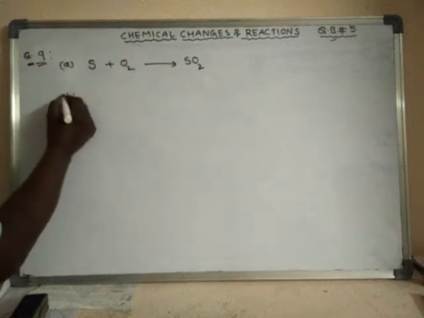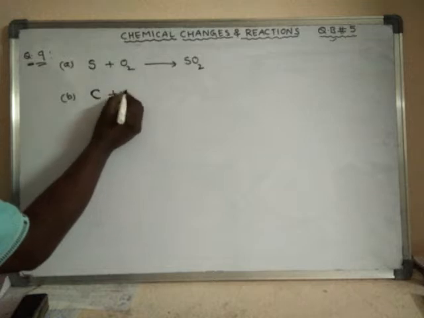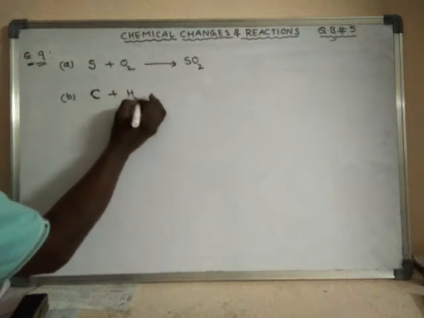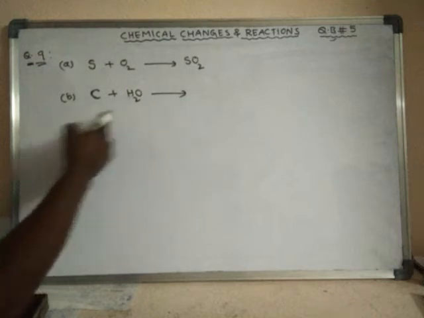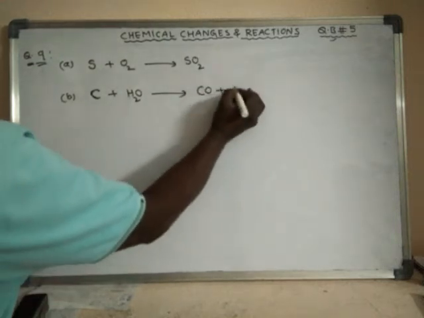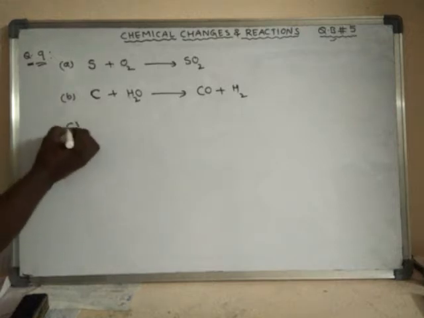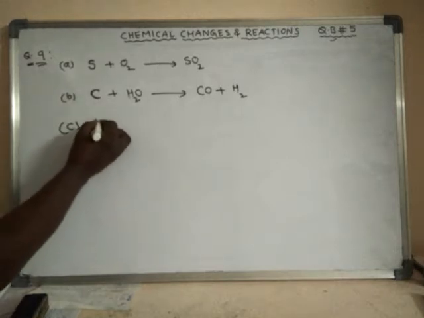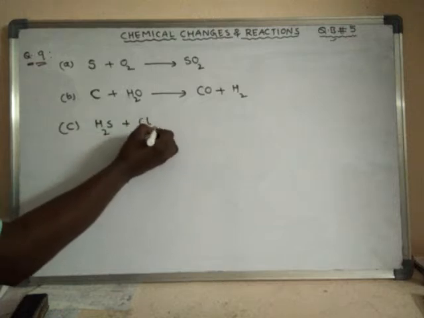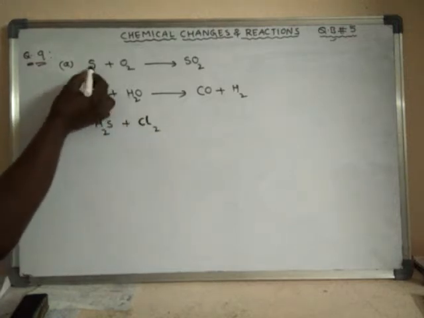Next, another equation. Carbon is given in bold letters and it is reacted with water, steam, to form carbon monoxide and hydrogen gas. And another one, H2S plus chlorine. Chlorine is also given in bold letters.